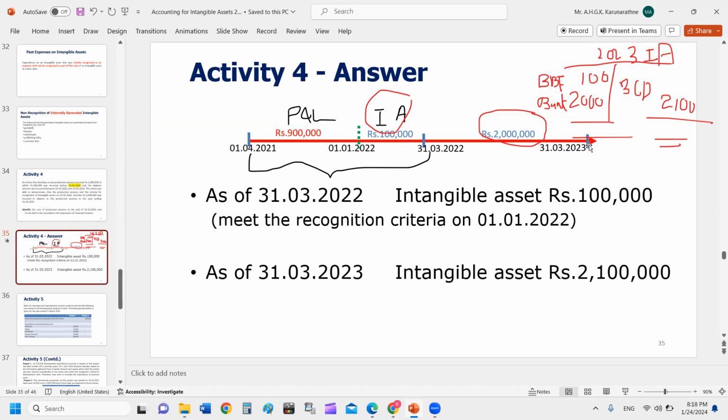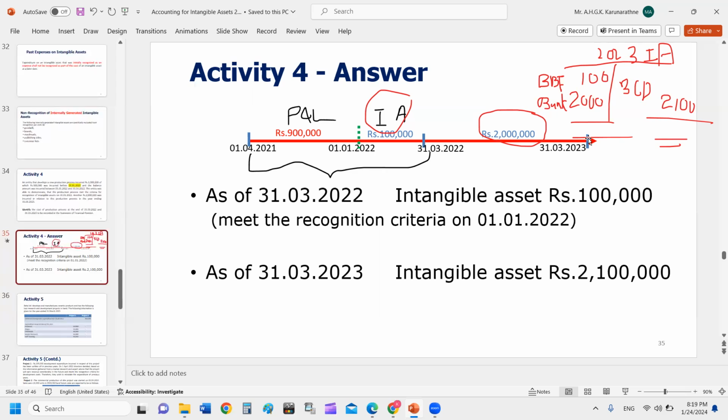Discuss the accounting treatment for research and development according to LKAS 38. What is the treatment? You can say, according to LKAS 38, research costs, all the costs you incur in generating intangible assets during the research phase, all the costs should be charged to the P&L.